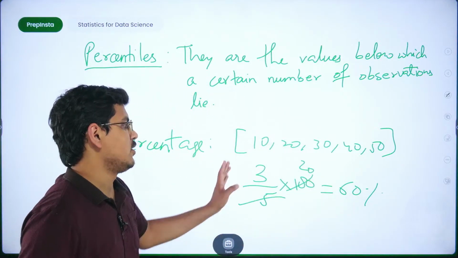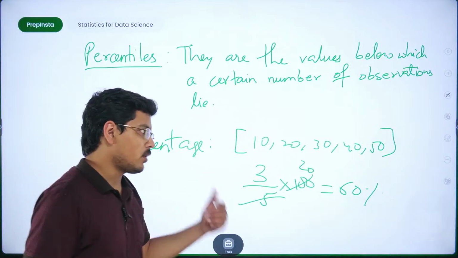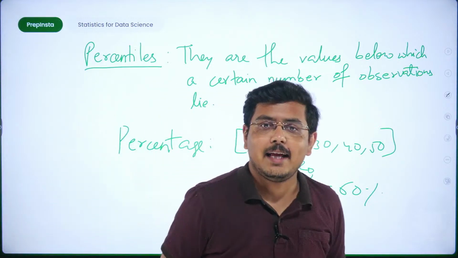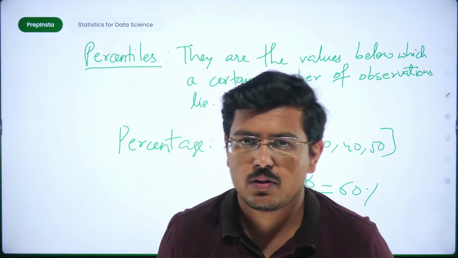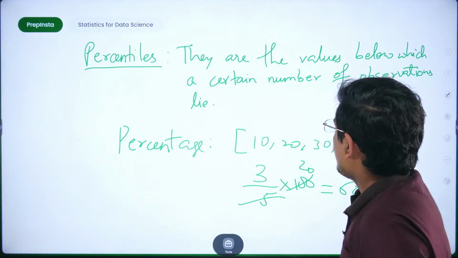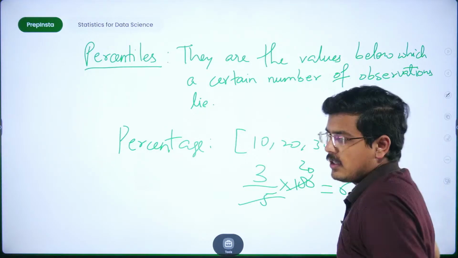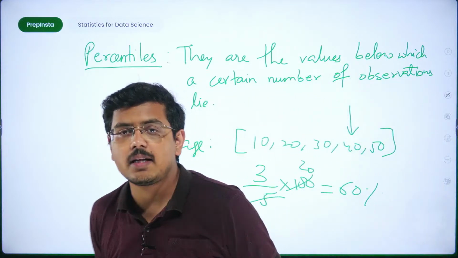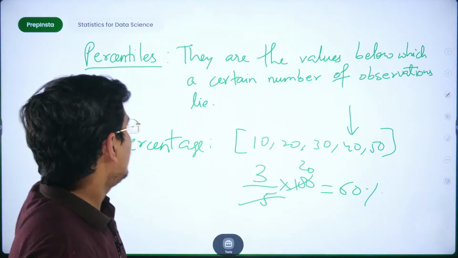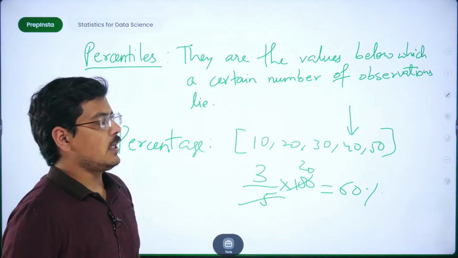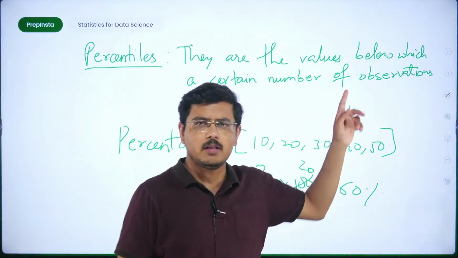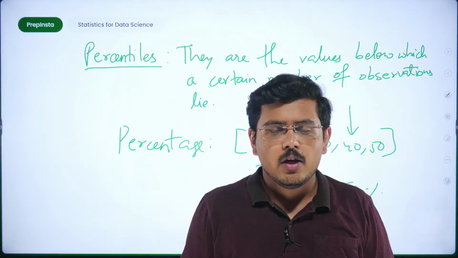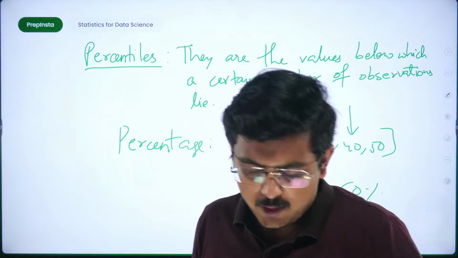This is percentage. But what if I tell you that 40 is a value, and ask you to tell me the percentile rank of it, at what percentile 40 is? Then the question arises, what is the difference between these two? Hold on, I'll explain percentile.